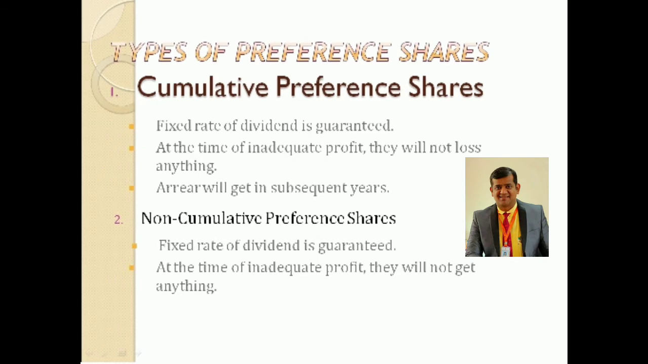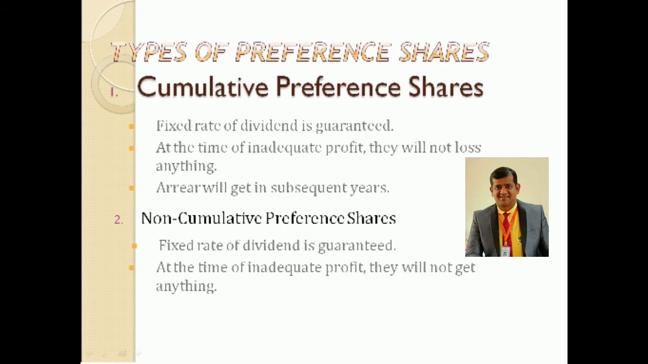If any such point is mentioned in the articles of association, then only it can be considered as non-cumulative. Otherwise, the majority of the preference shares are going to be cumulative preference shares. So I believe you have understood. It is very simple to remember.